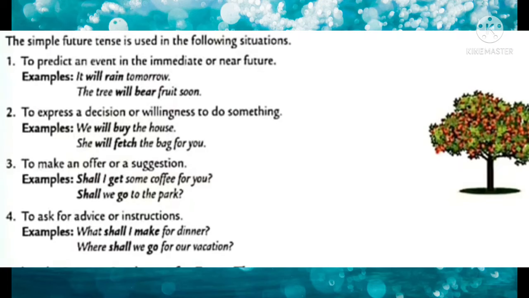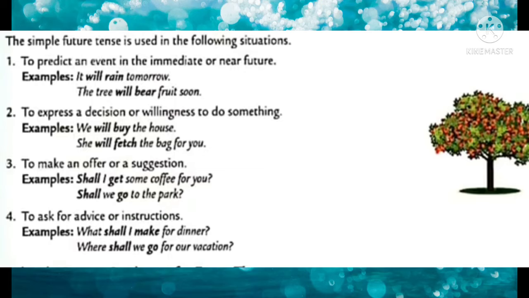Usages of simple future tense. The simple future tense is used in the following situations. First one, to predict an event in the immediate or near future. Examples, it will rain tomorrow. The tree will bear fruit soon. Second one, to express a decision or willingness to do something. Examples, we will buy the house. She will fetch the bag for you.